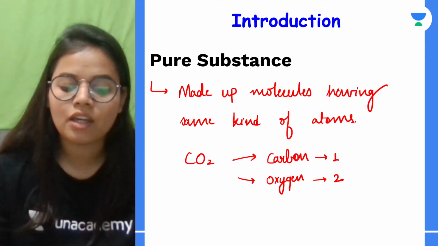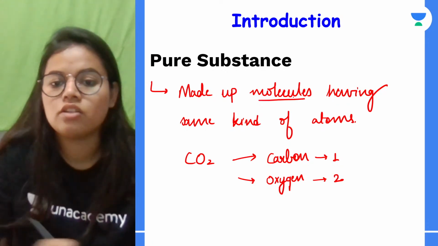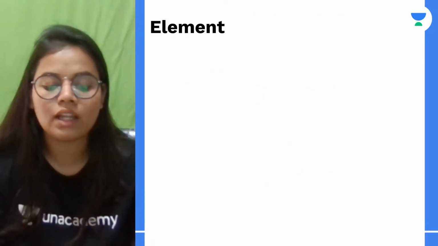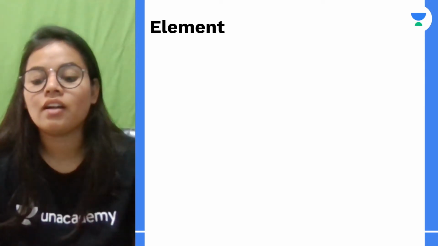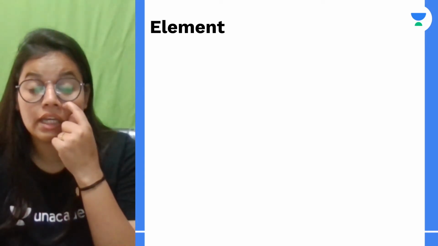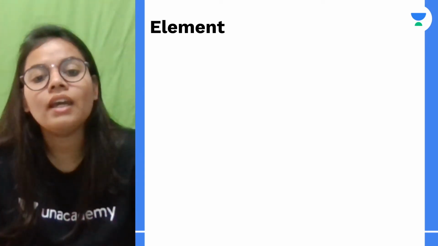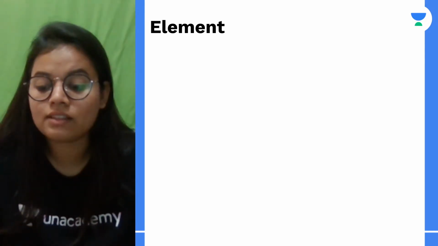अभी यहाँ हमने एक word use किया है molecule, right? So we'll be seeing what is meant by molecule also, but before that let us study about element. We know that there are approximately 118 elements which are known to us, right? But ये elements होता क्या? And how to define this element?